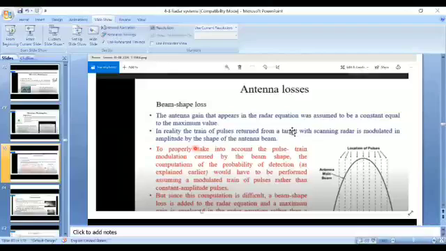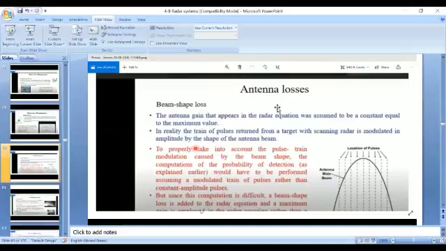When you consider the radar range equation, with PtG where G is the gain of an antenna, that G is assumed to be a constant gain. But in a real case, we have a beam shape loss.